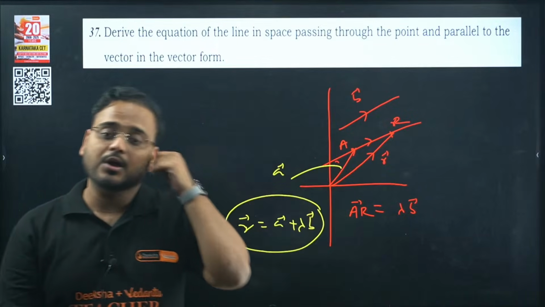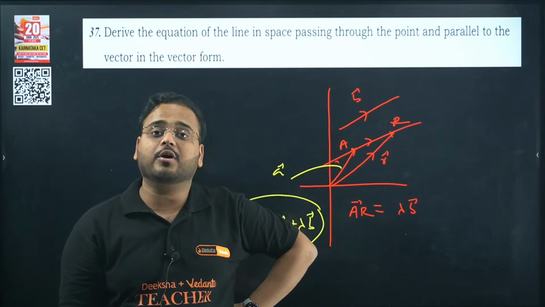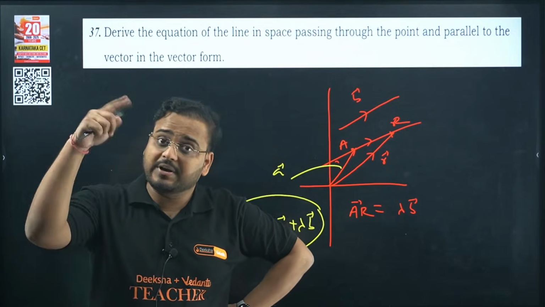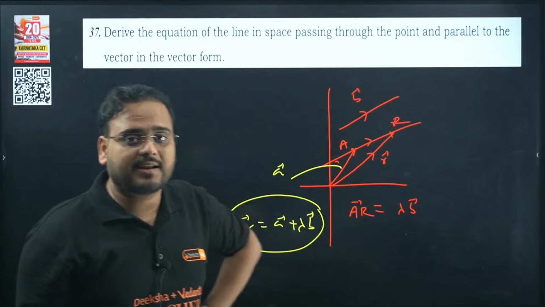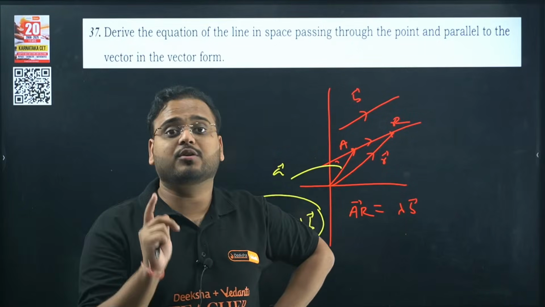Clear this question? This is a derivation given in NCERT. Do practice it. One of the derivations will come. What is the derivation that can come? One is this one. There can be a derivation in the 5 marker, or even a 6 marker, for your integrals question, the properties one. From NCERT they can directly ask you that, or they can ask you the derivation of a particular function in a 5 marker also.